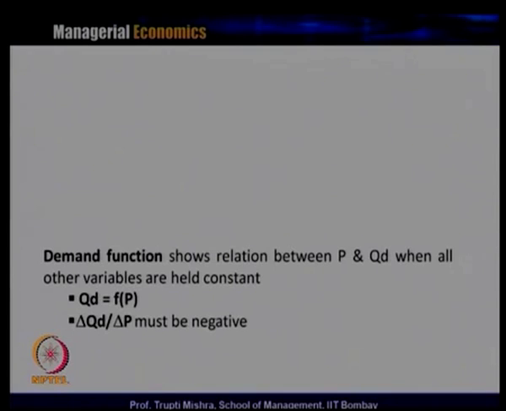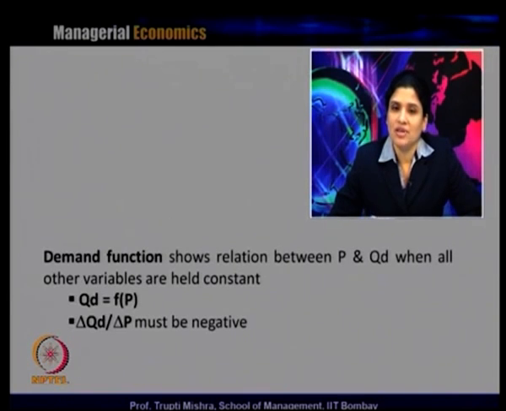Now what is a demand function? Mathematically, when you analyze the relationship between the price and quantity demanded, that is done through a demand function. A demand function shows a relationship between the price and quantity demanded, represented as P and QD, when all other variables remain constant. So the relationship of price and quantity demanded in terms of a mathematical function we generally call the demand function.